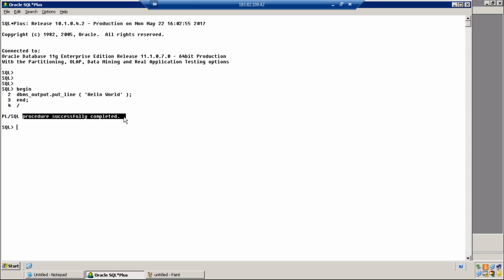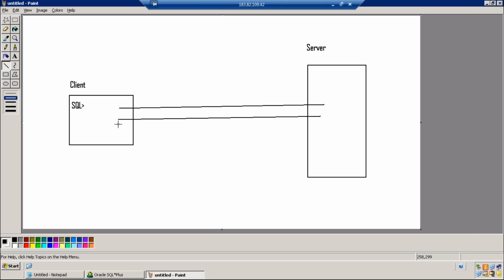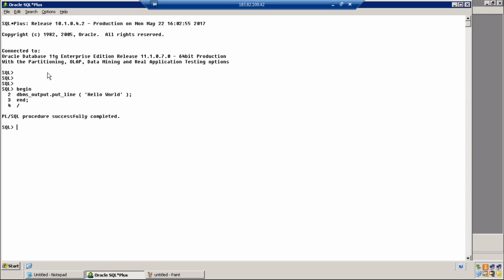Jamal, you got a confirmation message, a success message, but you are unable to see the output, isn't it? Right. We are unable to see the output hello world. Okay. Now, first point, the server is sending the output, but the client environment is not showing the outputs given by the server. What is our client environment? Our client environment is SQL Plus environment, is not displaying the outputs given by the server.